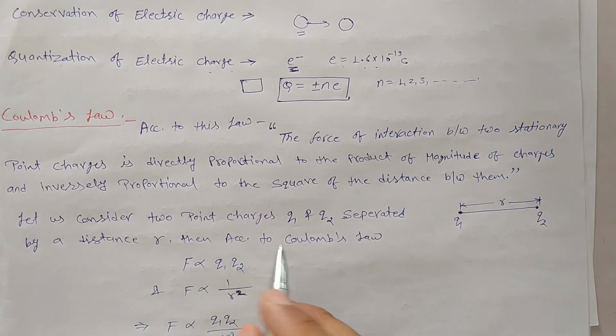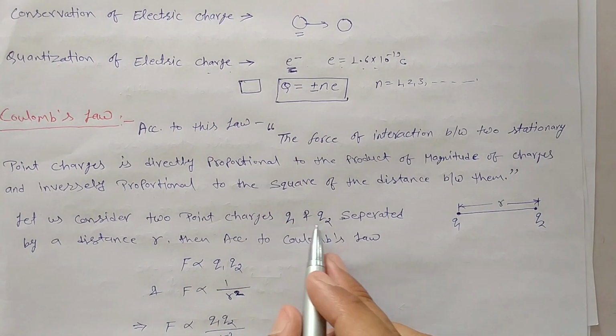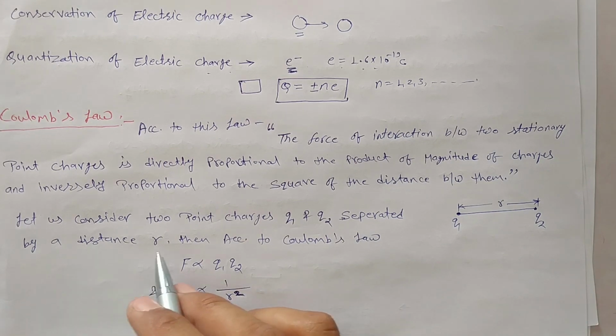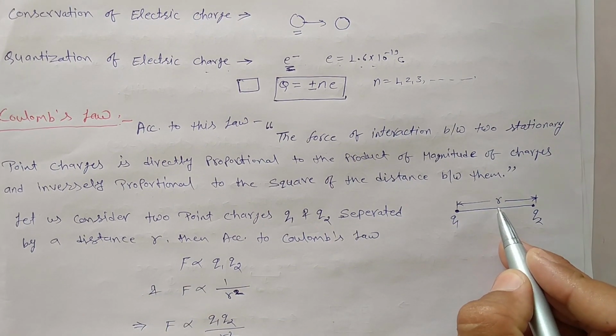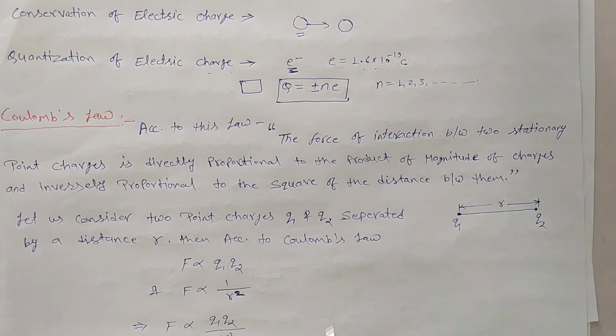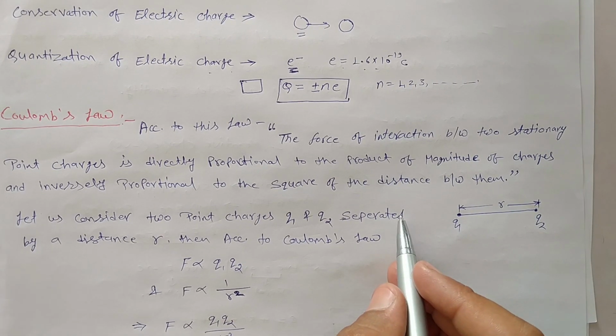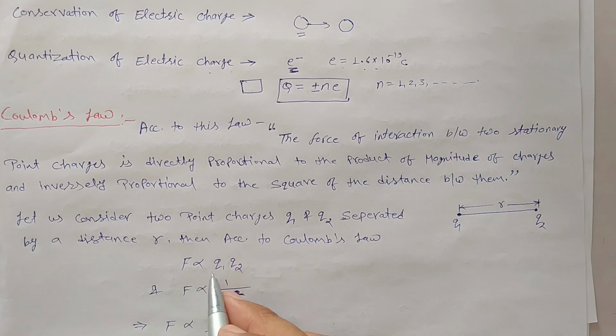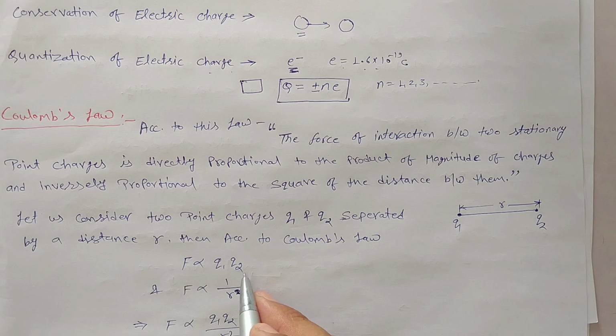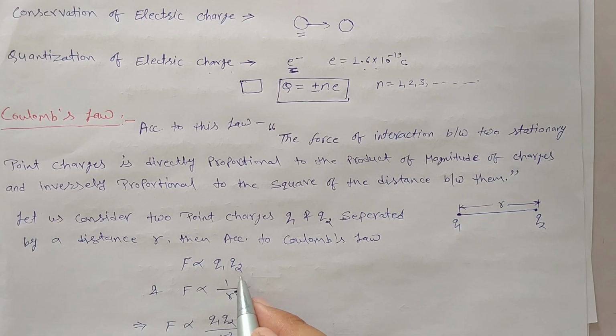Suppose we have two point charges Q1 and Q2 separated by a distance small r. Then according to the statement of Coulomb's law, F is directly proportional to the magnitude of Q1 and Q2.